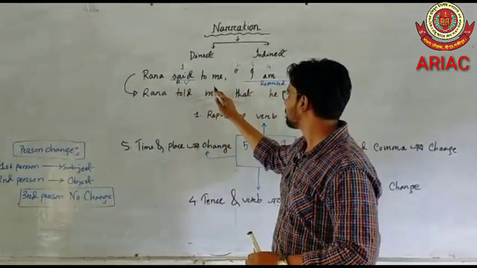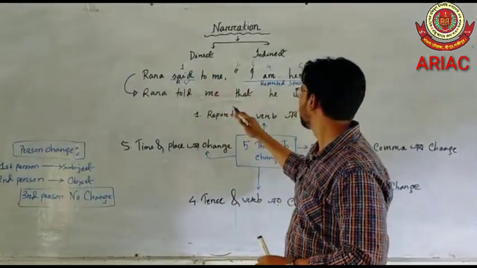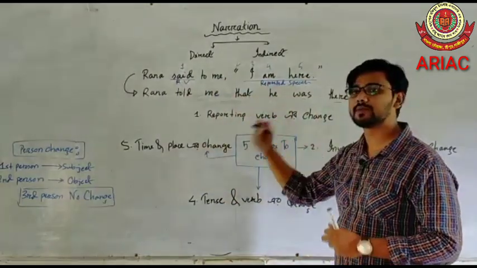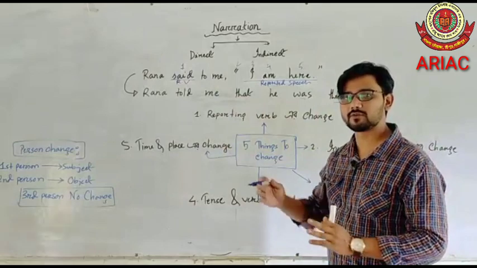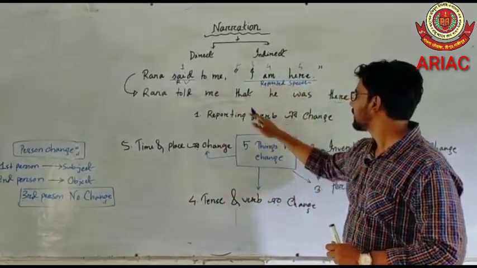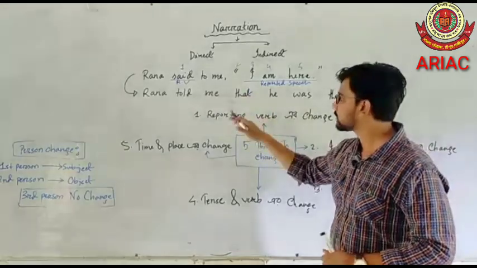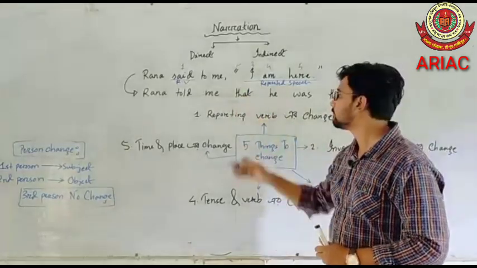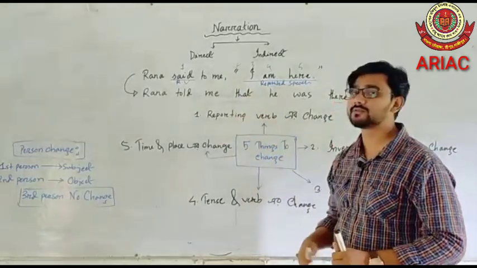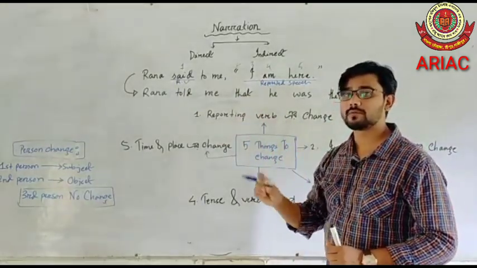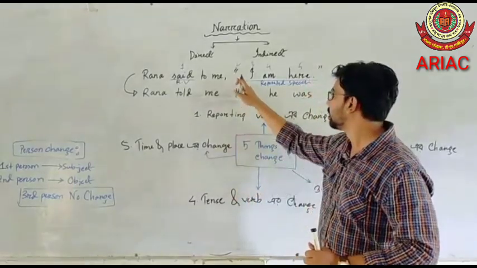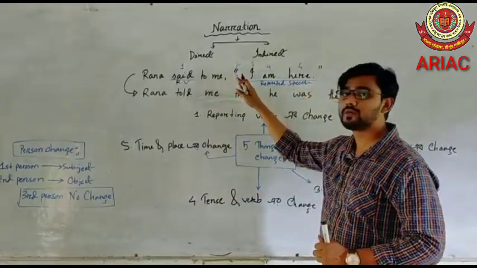The object will remain the same, and the inverted comma will be replaced with that, which may vary according to the sentence structure of the reported speech. In an interrogative sentence we may use if or a WH word. In an imperative sentence we put to plus verb 1, and in the others we remove the inverted comma and use that.